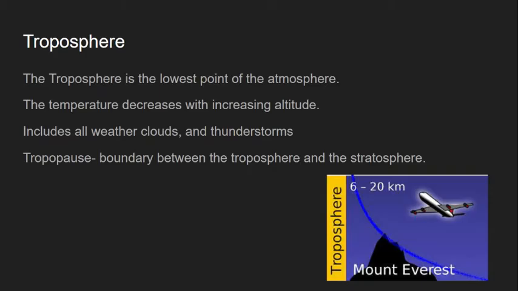So, the troposphere is the first layer of the atmosphere. It is the one that is closest to us. It's the lowest altitude of all the spheres, and the temperature of this part of the atmosphere decreases as the altitude increases. All the weather that happens on Earth happens within this part of the atmosphere, which is all the clouds, all the thunderstorms, and all the rain. The boundary between the troposphere and the next layer, the stratosphere, is called the tropopause.